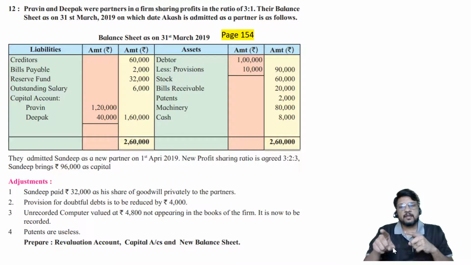Only thing is, he is not using the firm as an intermediary for the purpose of completing the transaction. He is directly completing the transaction. He is directly going to the house of Praveen and Deepak and directly paying it to both of them. So firm and firm's accountant, firm's cash account, firm's bank account are not at all getting affected. Since they are not getting affected, firm will not record the entry for the same. Goodwill paid privately, no entry.